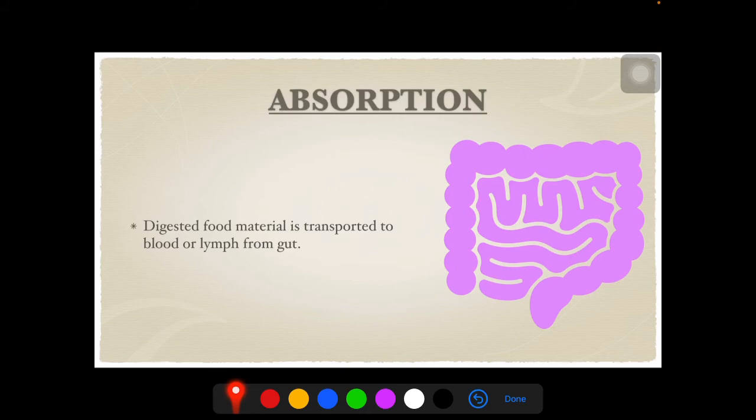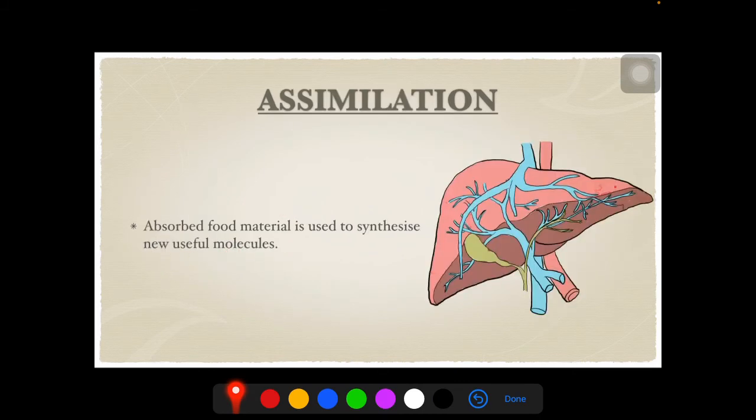Absorption. Digested food material is transported to blood or lymph from the gut. So simply, when the food gets transported from the gut, that is the alimentary canal, to lymph and blood, it is referred to as absorption. Assimilation.